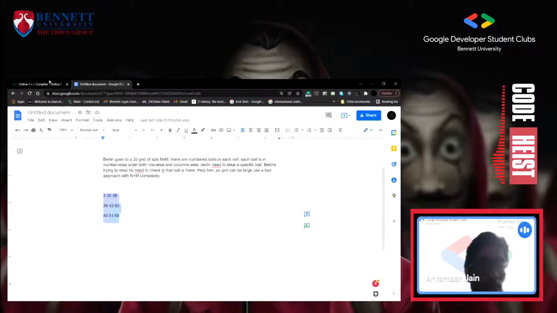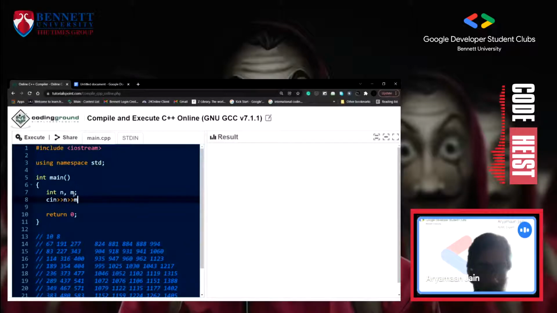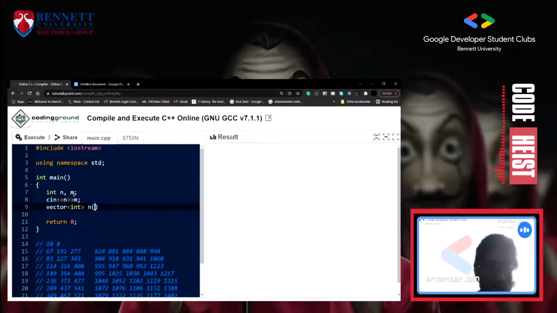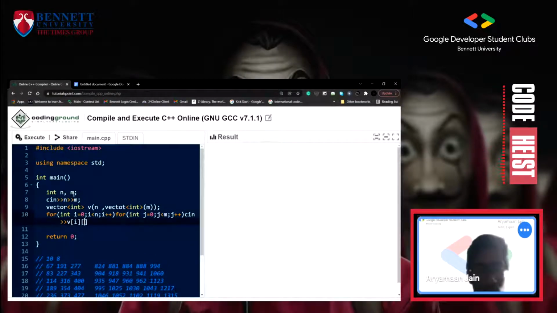Okay. So let me first take inputs. For inputs, we will first just take N and M, then a vector of vector int v, and then for int i equal to 0, i less than n, i plus plus, for int j equal to 0, j less than m, j plus plus, cin v[i][j].